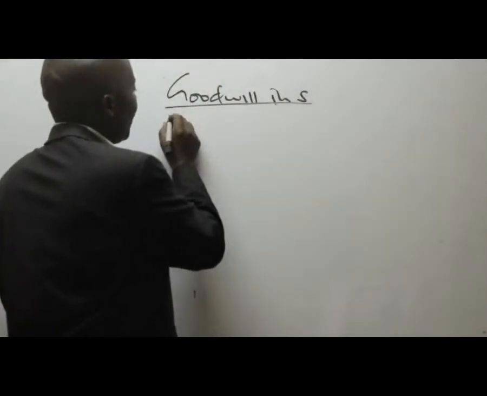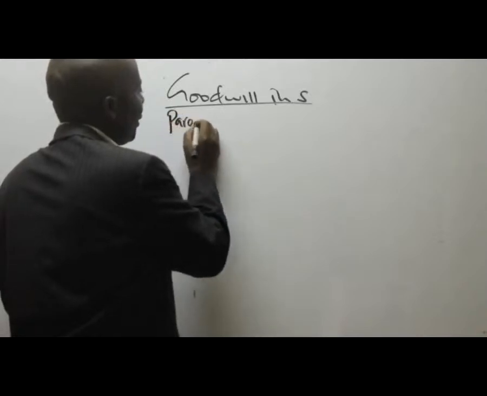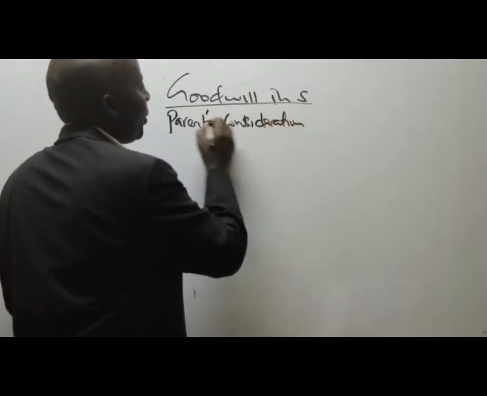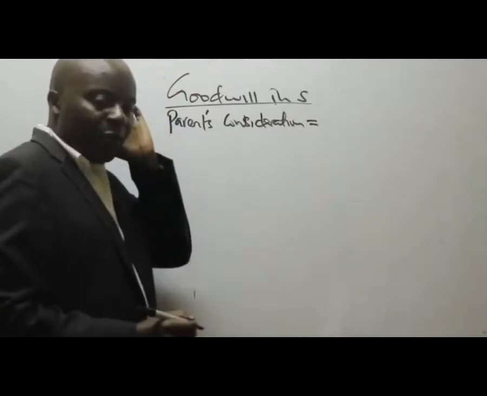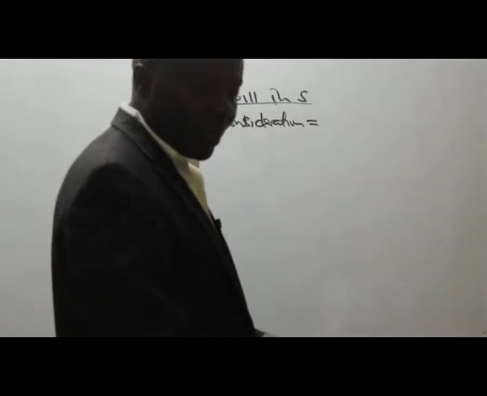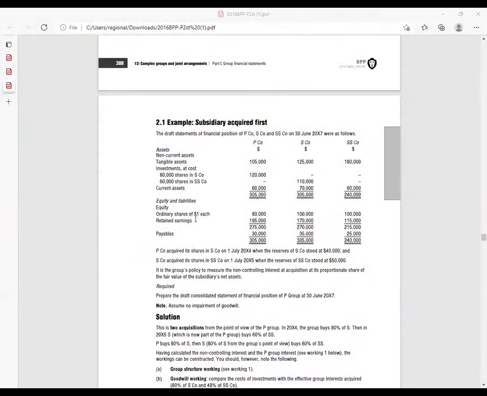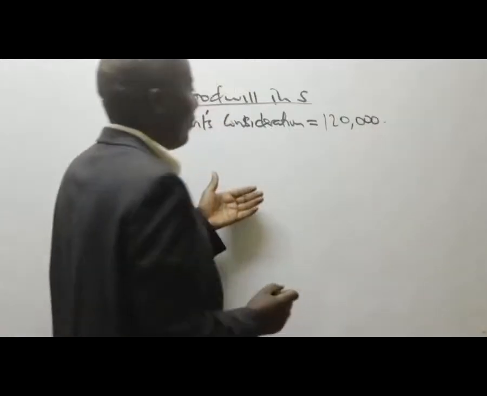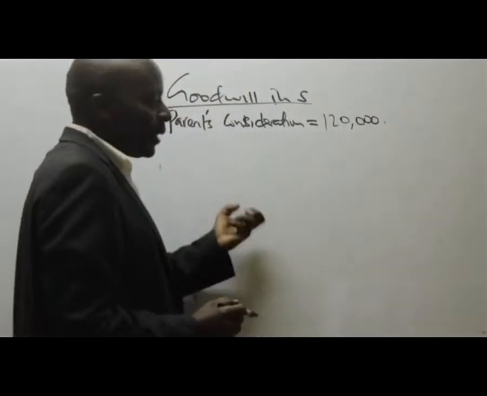So we start with the parent's consideration. What do we have here for the parent's consideration? We are told the investment it made at cost. You can see the parent, to buy this S company, bought it at 120,000. Thank you very much. The parent never bought 100% of this. There's another party who came on board.